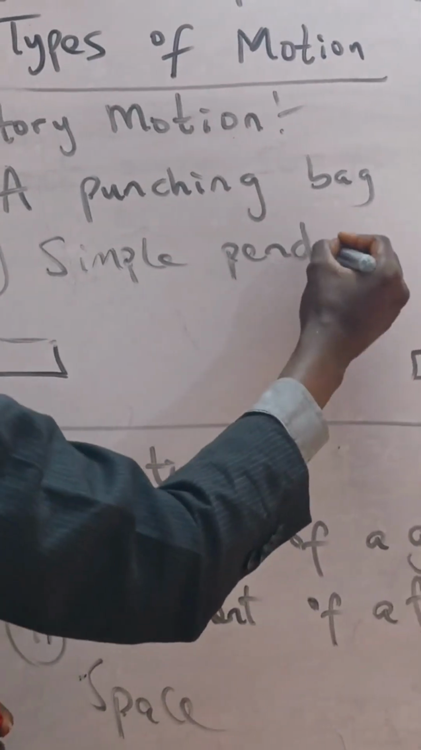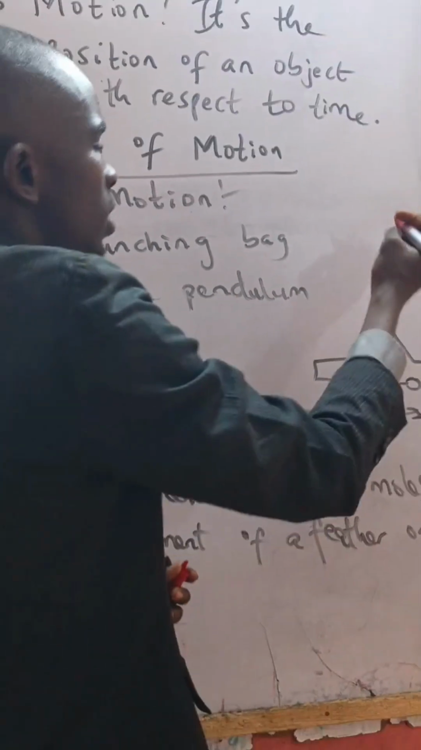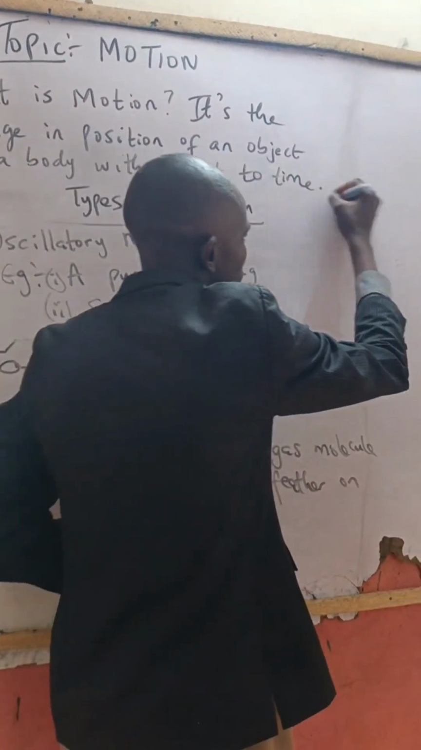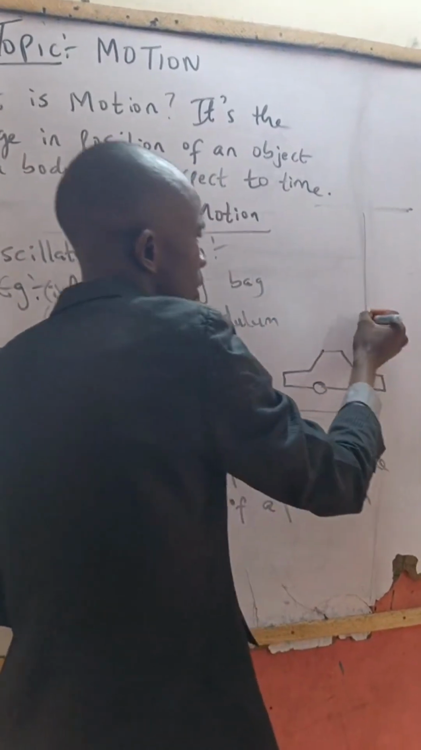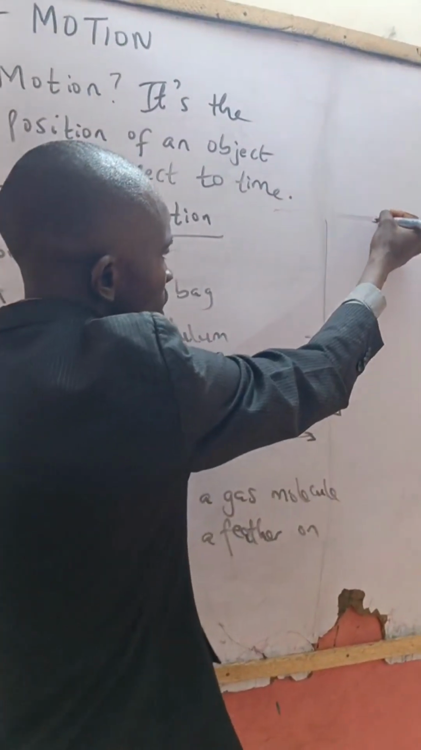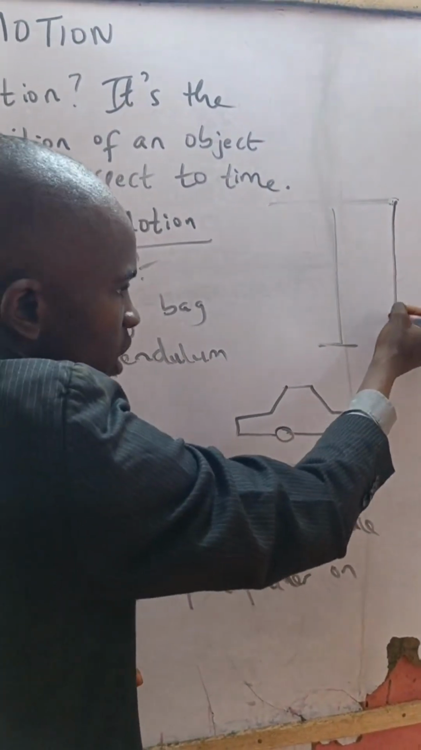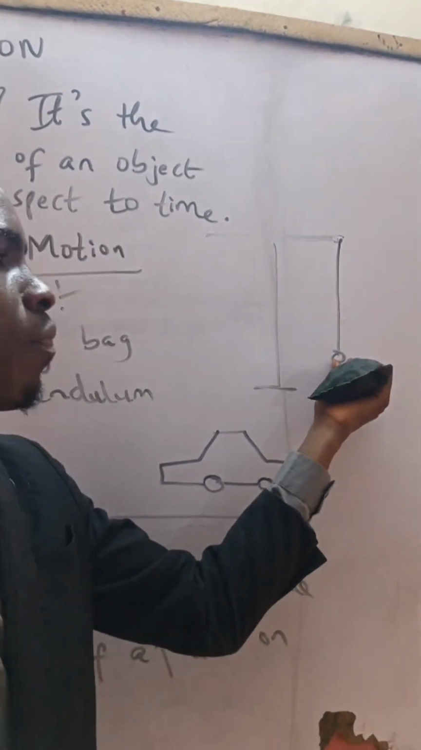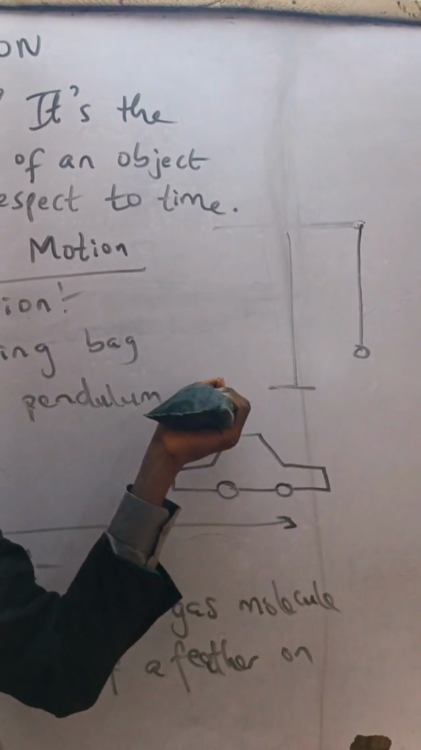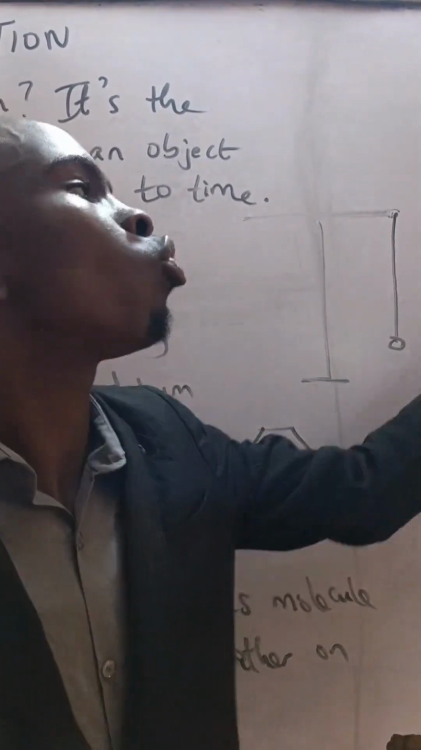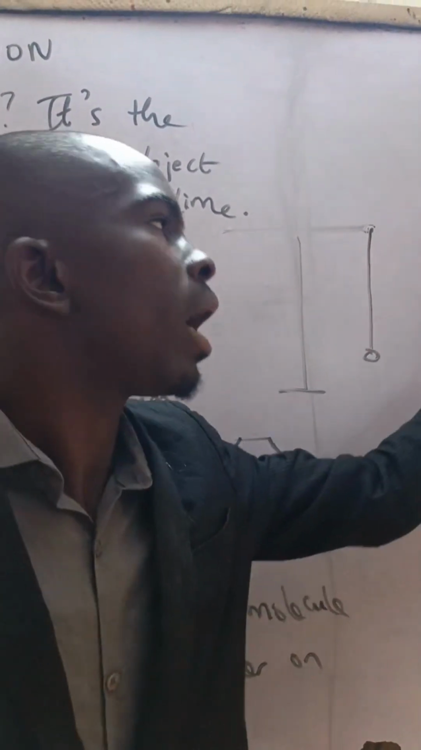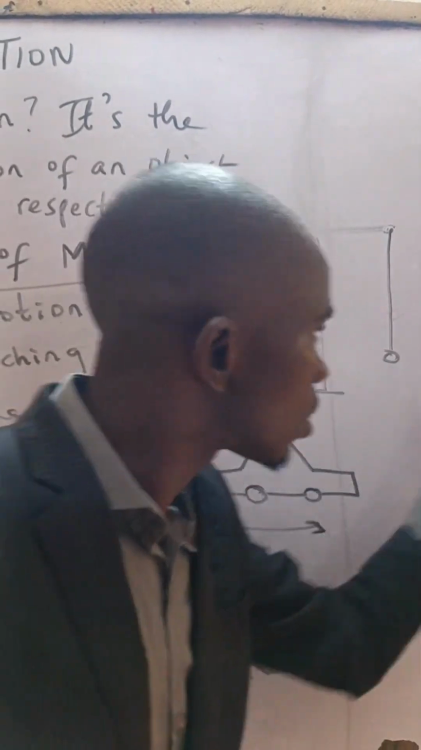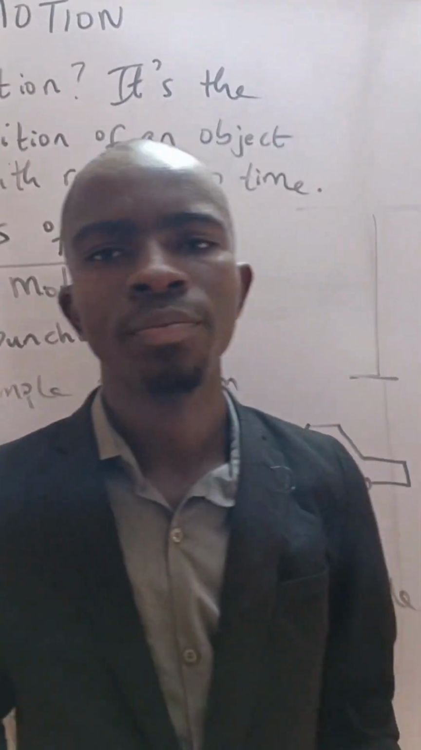As we all know, let's say this is a particular retort stand. This is the thread and this is the bulb. What's the meaning? We're going to displace this bulb a bit and the bulb will move to and fro. Such movement is called oscillatory motion.